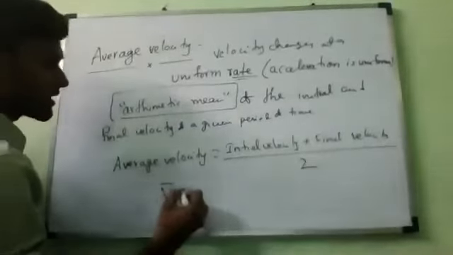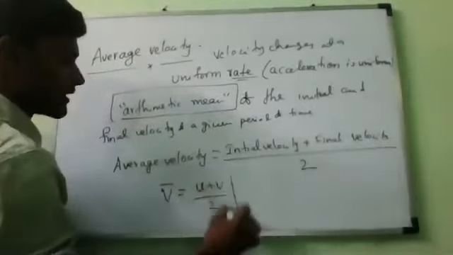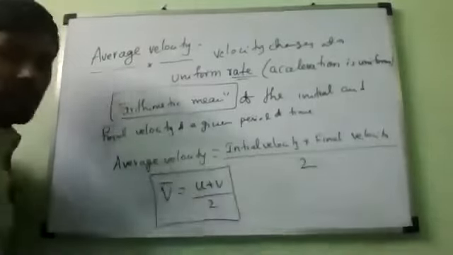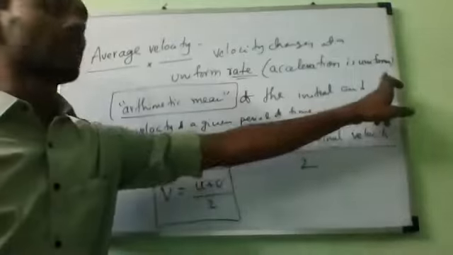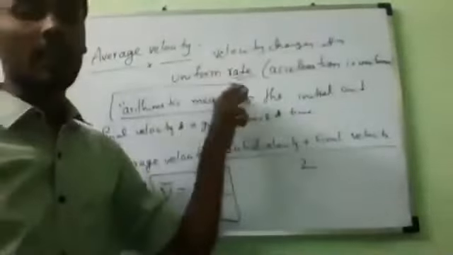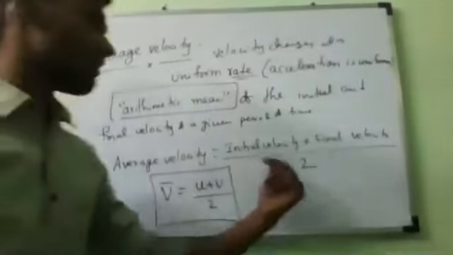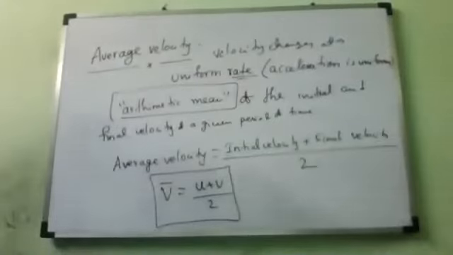So average velocity is equal to (u + v) / 2. This is known as average velocity when the body is traveling at uniform acceleration, or velocity changes at a uniform rate. Any doubt, anybody?